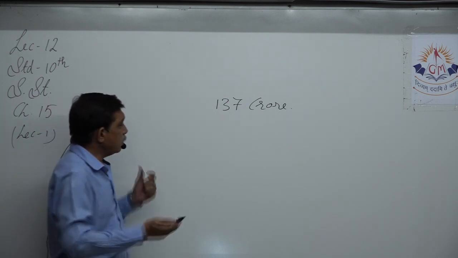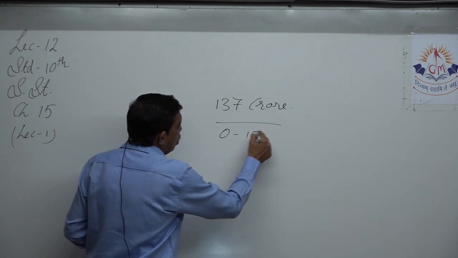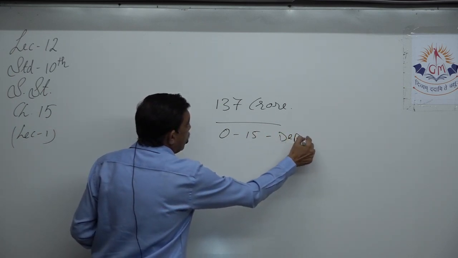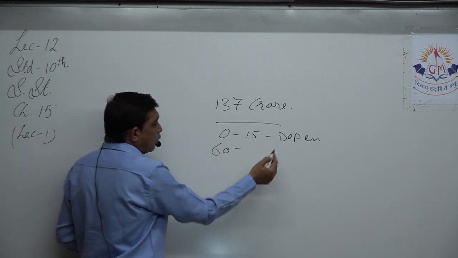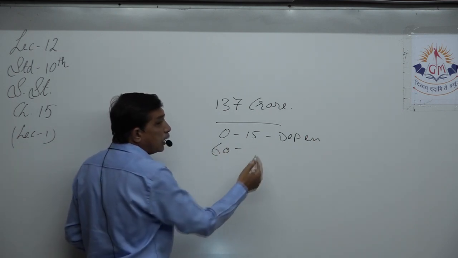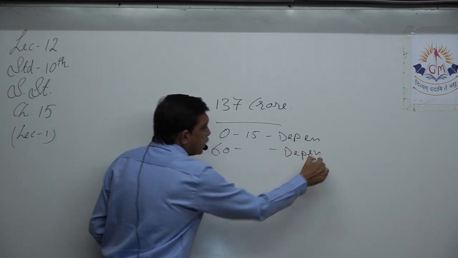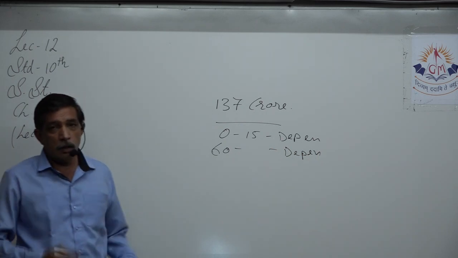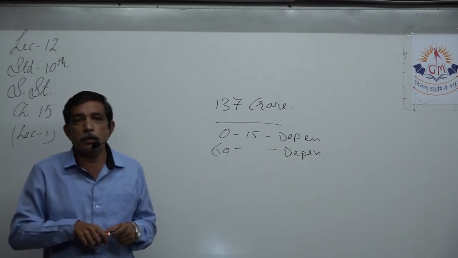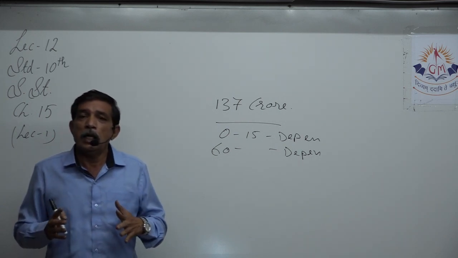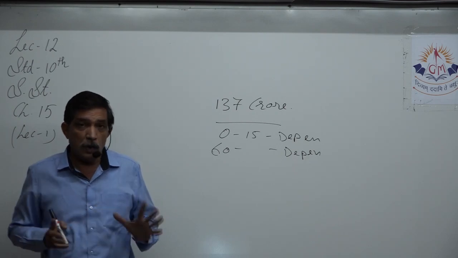So out of that, say 0 to 15 years of age, children are dependent. Then again 60 and above, you can say 80, 90, 100, they are also dependent, because they are physically and mentally quite old, and they are not able to work. Yes, physically people grow old, and then they start losing the capacity to continue working with that same vigor, right?